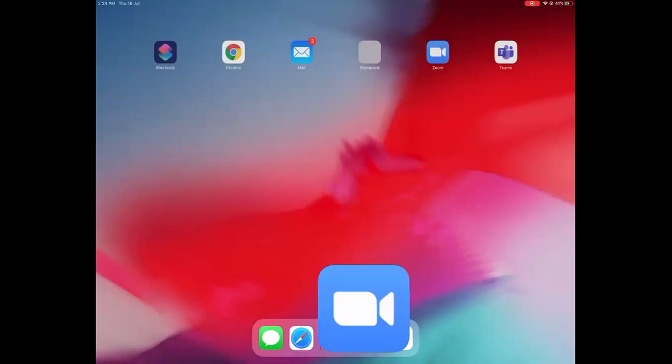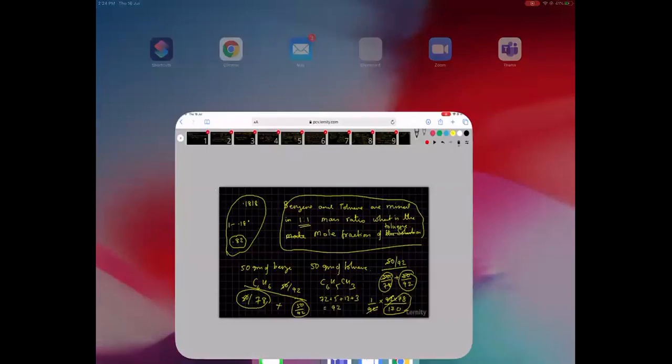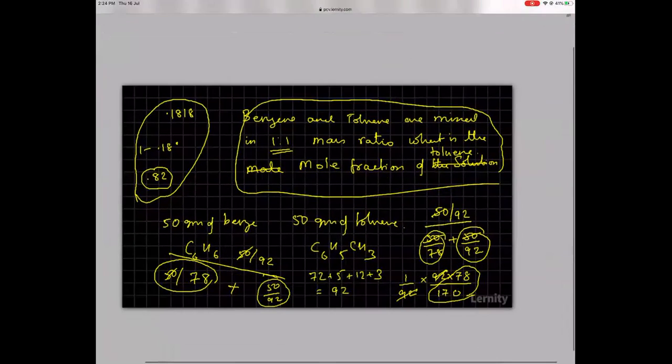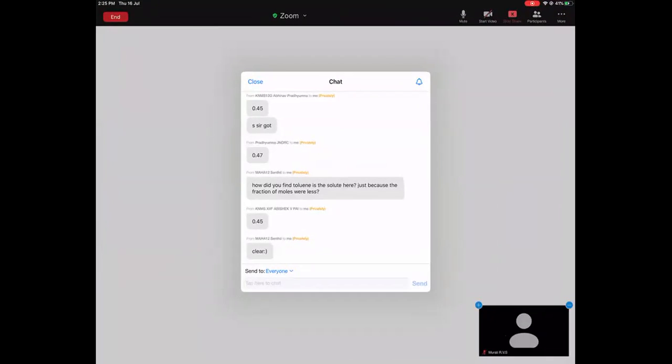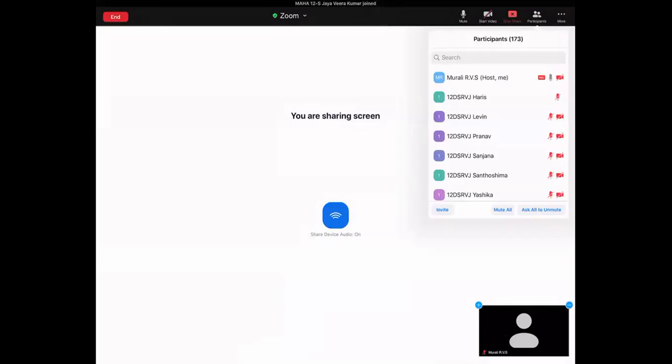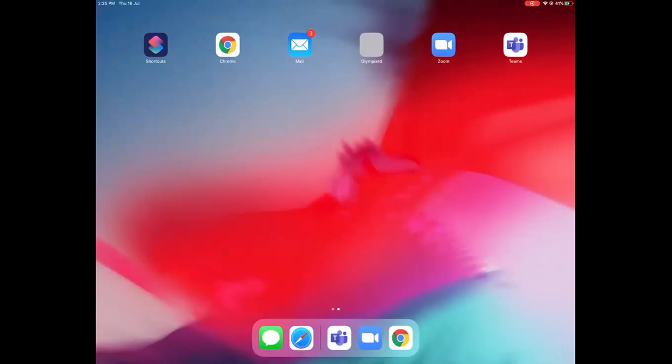Yes. So I hope we are able to understand what it is. Okay. So if you understand, then I will do one more and then we will stop for the day. Actually, I don't mind continuing, but I don't know how many of you are there. I haven't seen. Yeah. So already I've seen some 10 guys have dropped out.